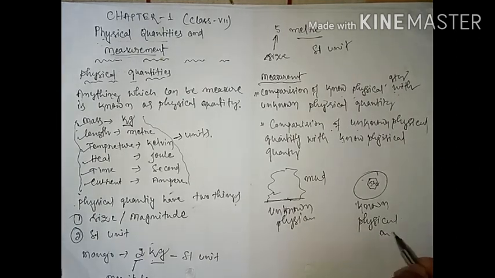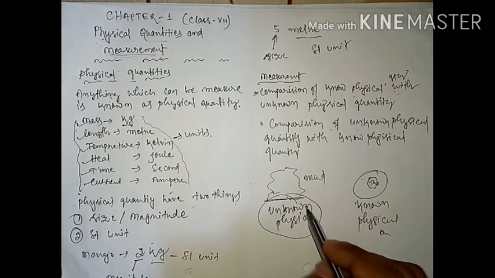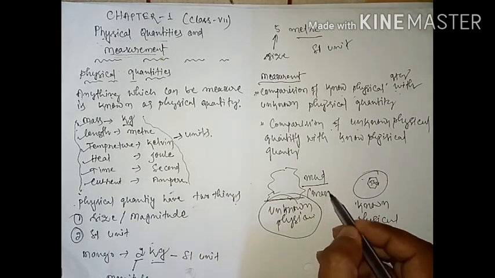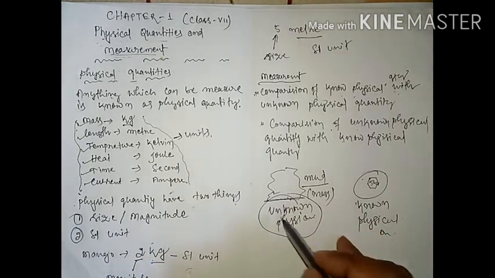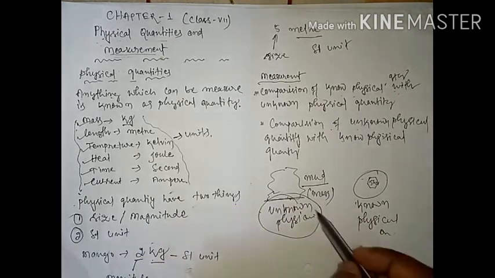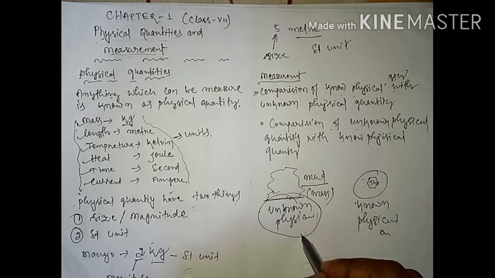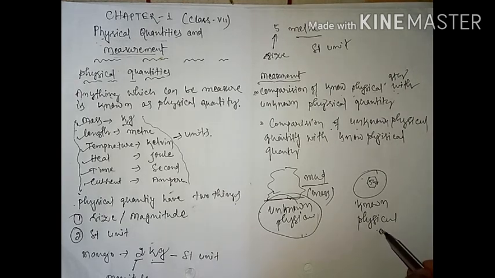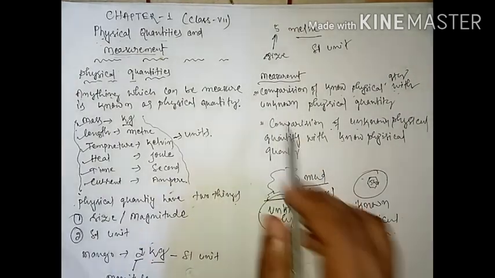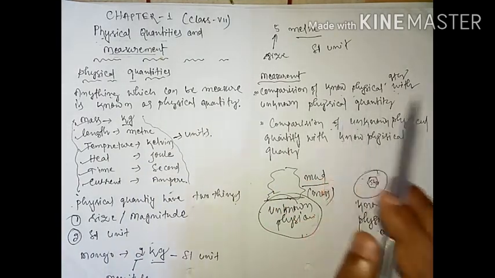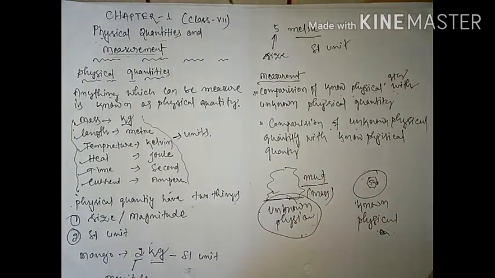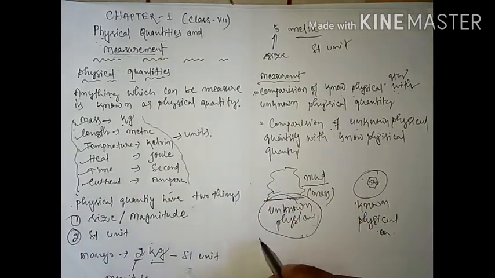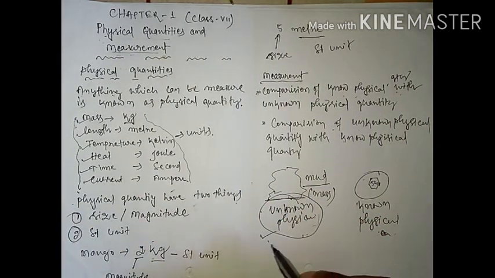So when we are comparing this unknown physical quantity, this mud, we are going to find out what the mass of this mud is. Comparison of this unknown physical quantity, whose mass we don't know, with a known physical quantity, that is known as your measurement. Always remember, comparison of unknown physical quantity with a known physical quantity, or of known with unknown, is your measurement. Understood, students? Very good.